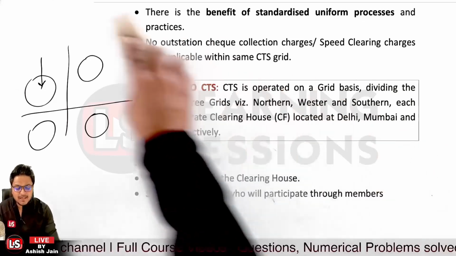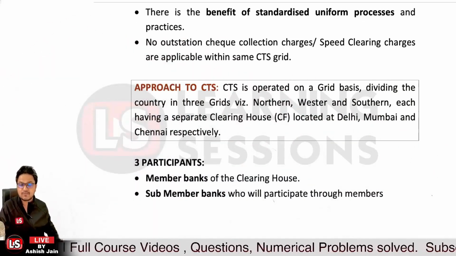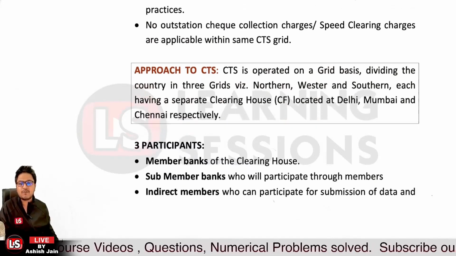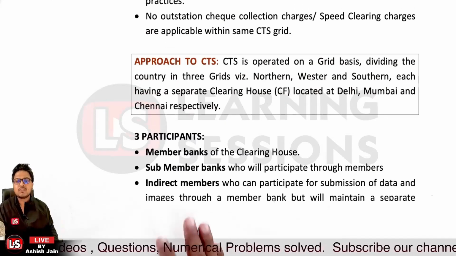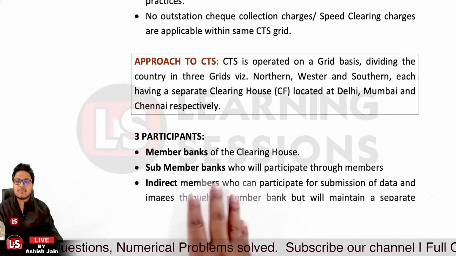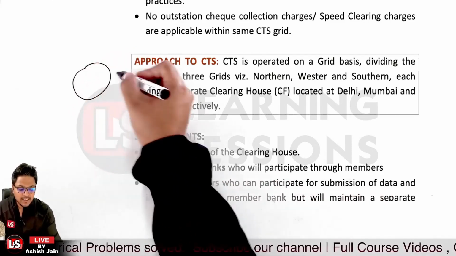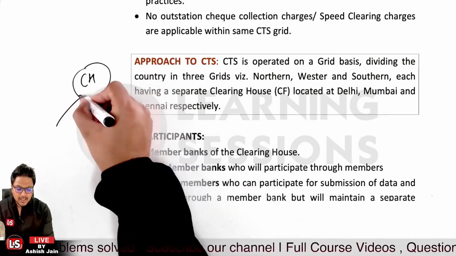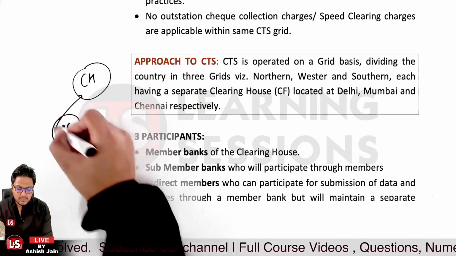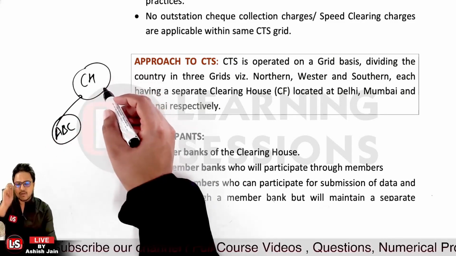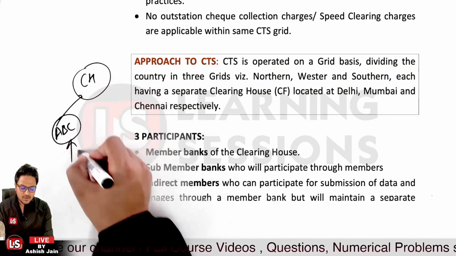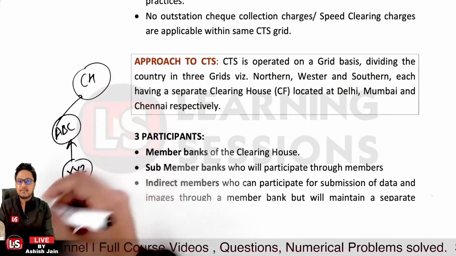Now, who are the participants in this CTS clearing process? There are 3 participants. One is the member banks, who are members of the clearing house. Another is the sub-member banks, who participate through the members and are not direct members of the clearing house. For example, we have the clearing house, ABC Bank is a member of the clearing house, and XYZ Bank is not a direct member, but it operates through ABC Bank.